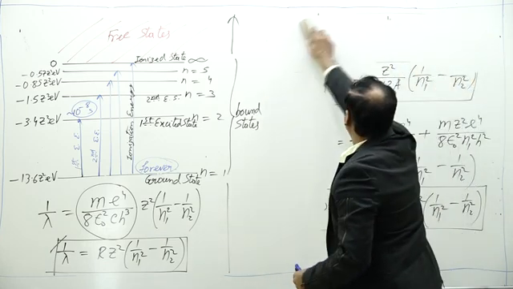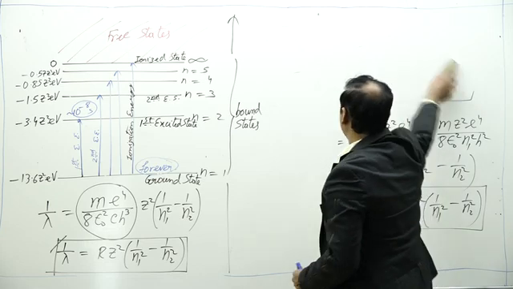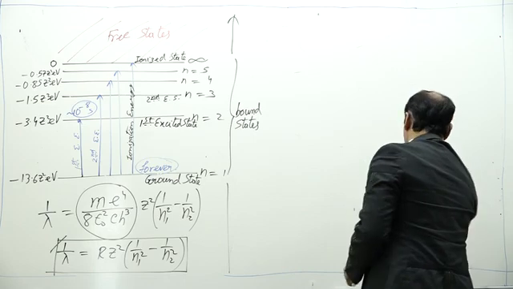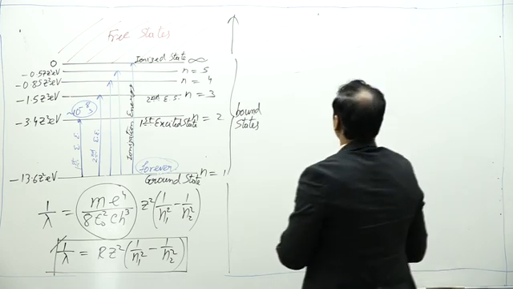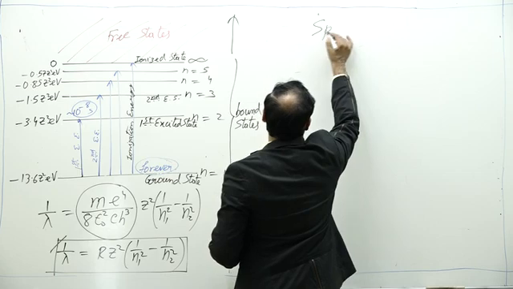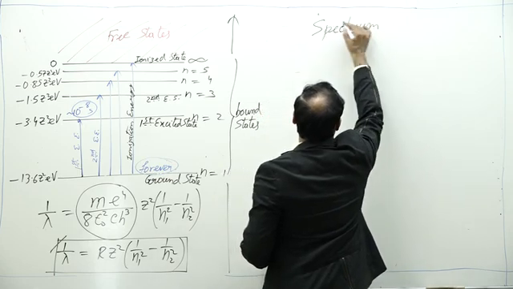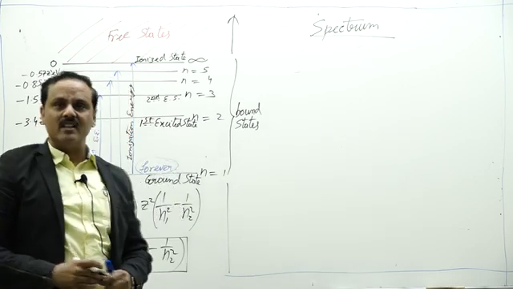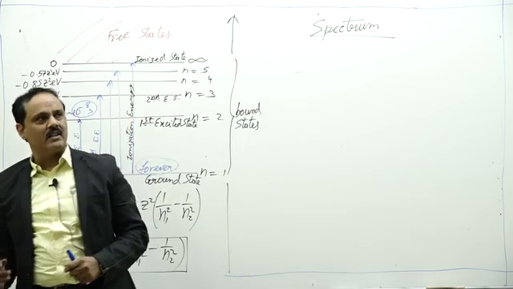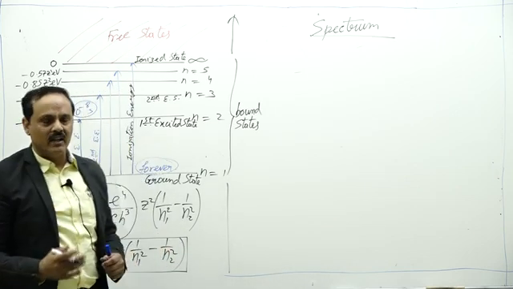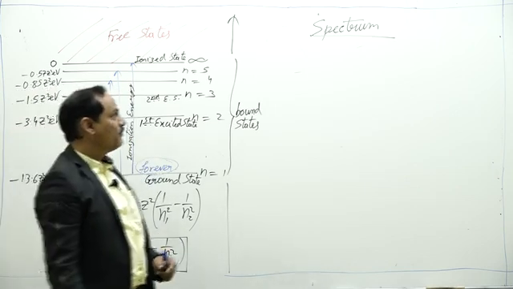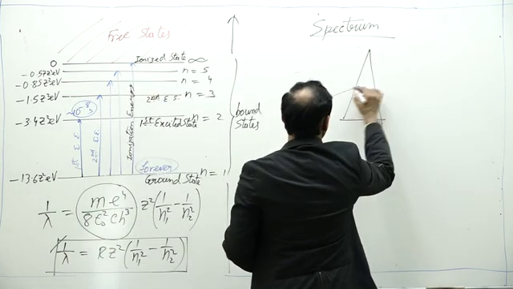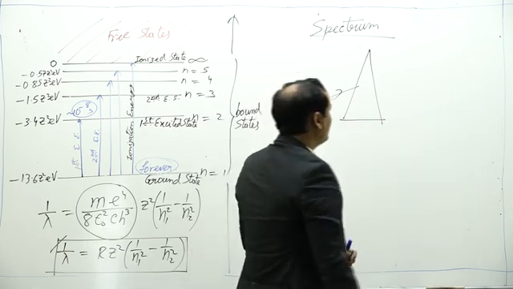Now we need to know about atomic excitation and de-excitation. But before that, we need to understand the spectrum. What is a spectrum? It is a systematic arrangement of light according to its frequency or wavelength or color after dispersion from a prism. What does it mean? Suppose we have a prism and a light that is a mixture of different colors.